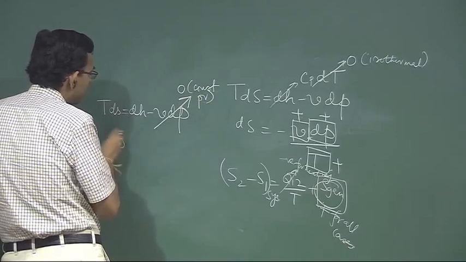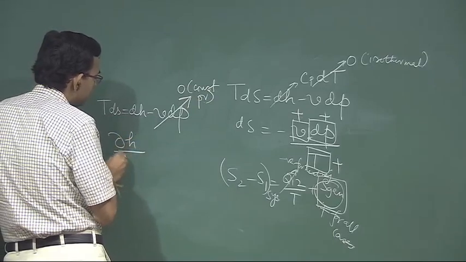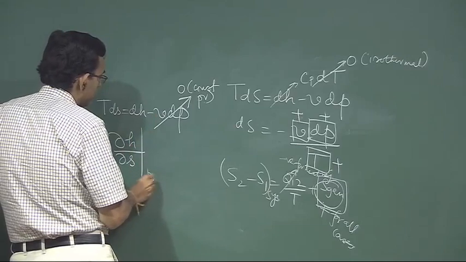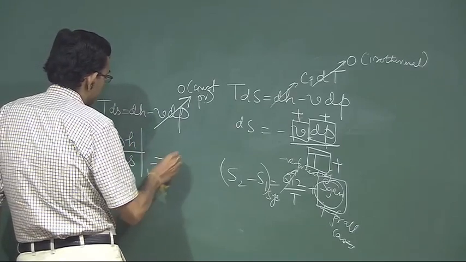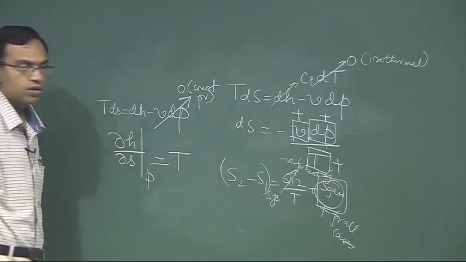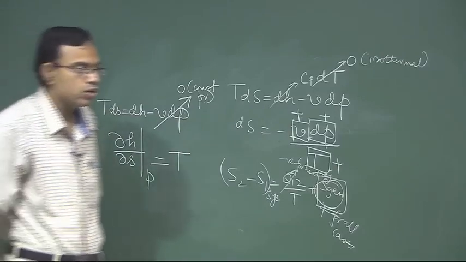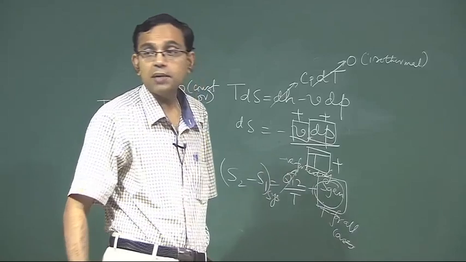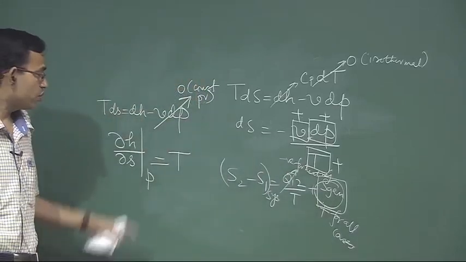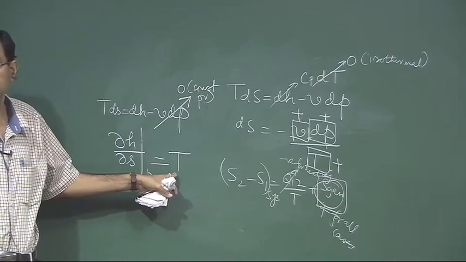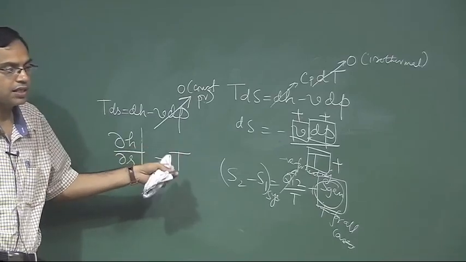So, in the HS diagram the slope of the constant pressure line is the absolute temperature, and the absolute temperature is always positive. So, constant pressure lines in the HS diagram will have positive slope, because this is absolute temperature, which is always positive.